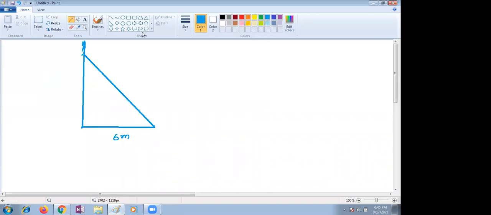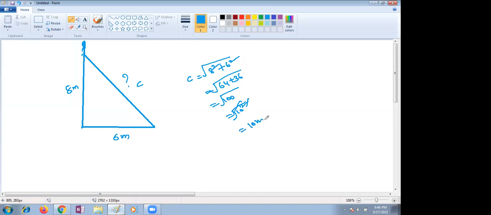So, ma'am, we can take this as a triangle, the first one. The height will be 8 meters, and the ladder is C. So we can write 6 is A, 8 is B. The Pythagoras theorem is A squared plus B squared equals C squared. 8 squared plus 6 squared is 64 plus 36, which gives 100. The square root of 100 is 10. So the ladder is 10 meters long.